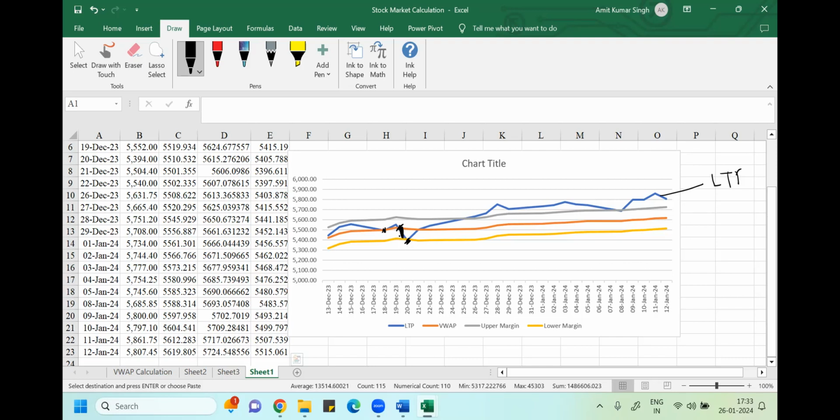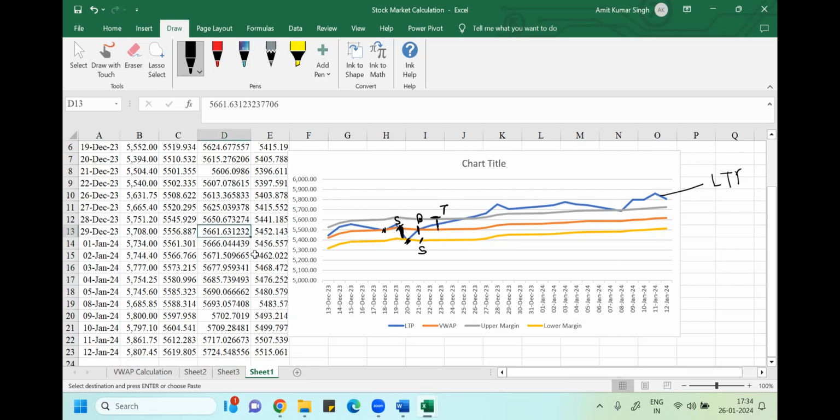Same way, when this line crossed here, the buying possibility was generated, and you can put a target of this line. This line would be your target. Below this could be your stop loss if you are very aggressive in your approach. Otherwise, half of this you can put as your stop loss. That you can do in day-to-day trading.